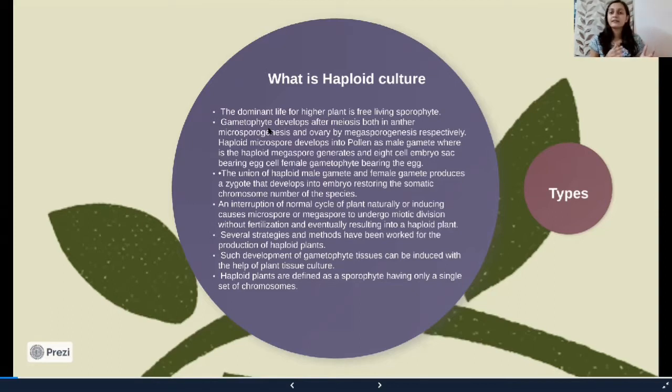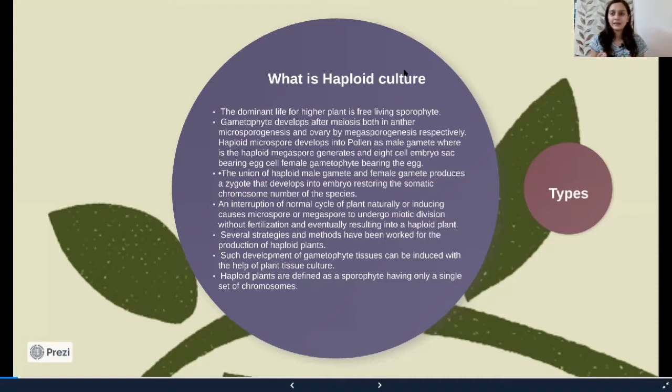One such example in nature is parthenocarpy. In nature, there is a method in which fruits are formed or flowers are developed without fertilization, which is called parthenocarpic flowers. Such flowers or fruits are haploid. An example of a very famous parthenocarpic fruit is strawberries. Okay, so this is a parthenocarpic example. So what is haploid culture? Parthenocarpy differs from haploid culture. Now we will see what haploid culture is.